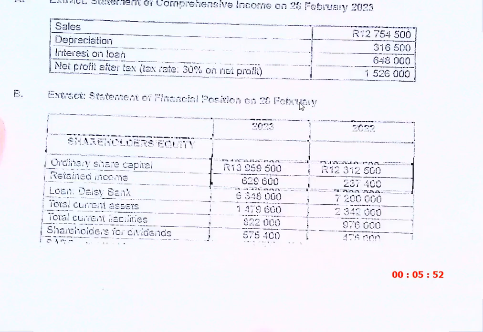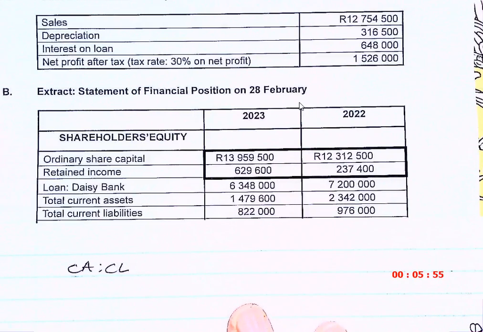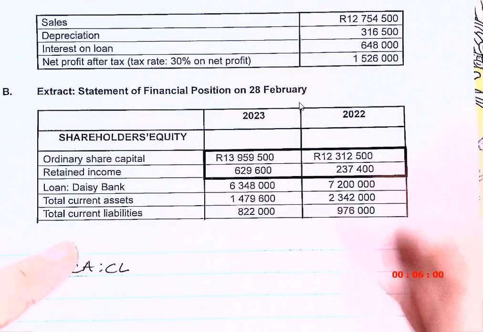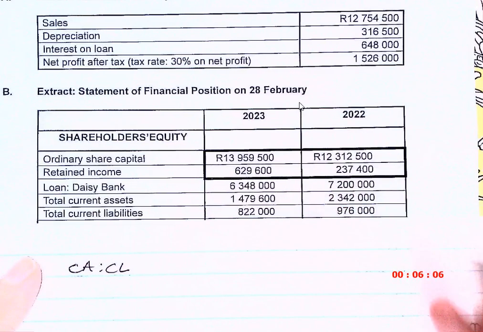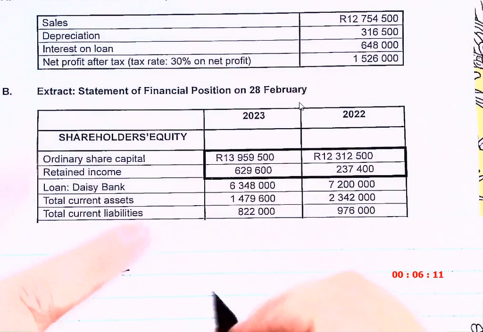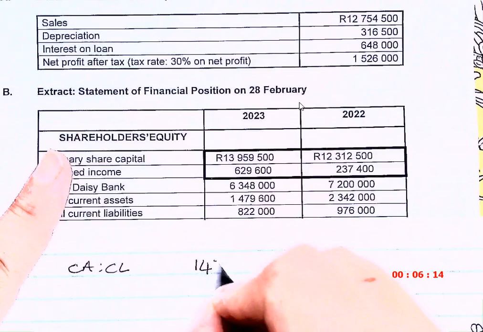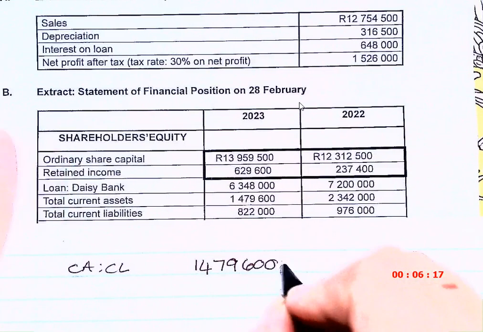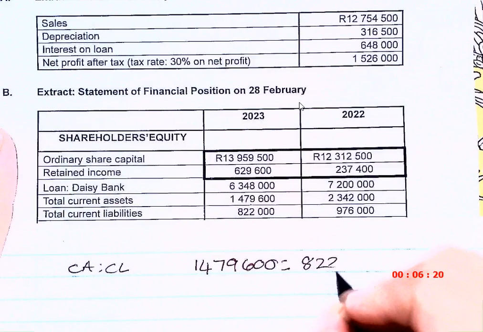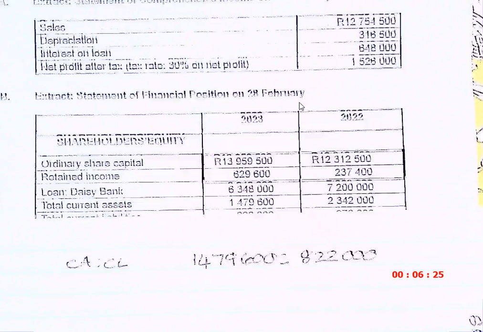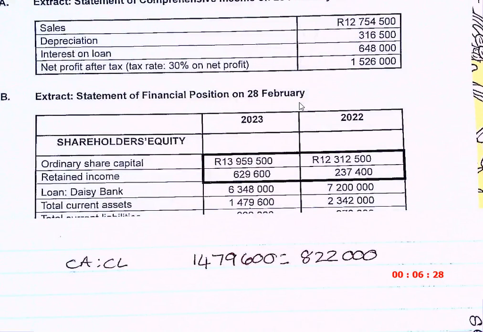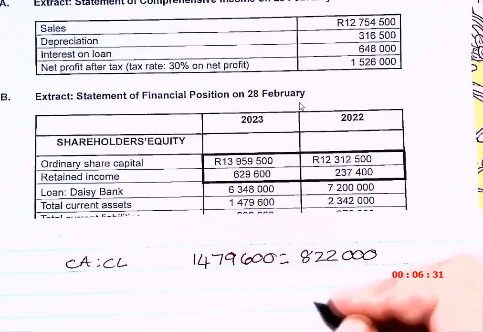Okay, let's go on. So they give it to me here. Now, can you see? They want everything done for 2023, so I use 2023. The only time I will use 2022 is when I have to calculate the average. Okay, so current assets, they give me 1,479,600 to 822,000. Okay, so the first thing you do, you immediately write on this side 1.